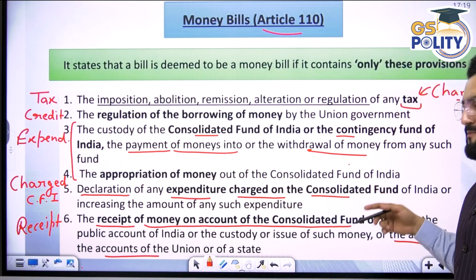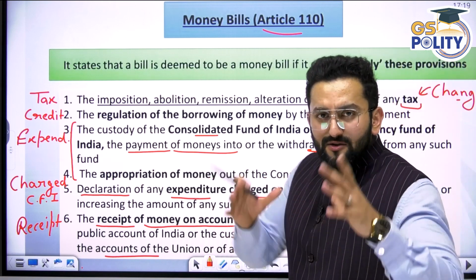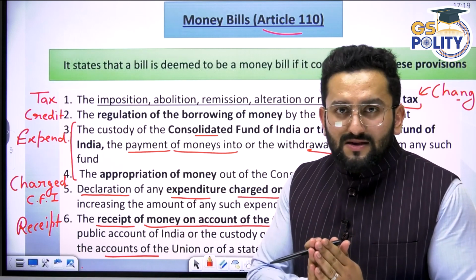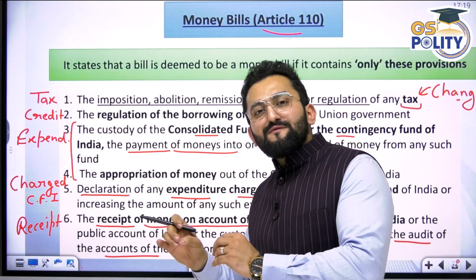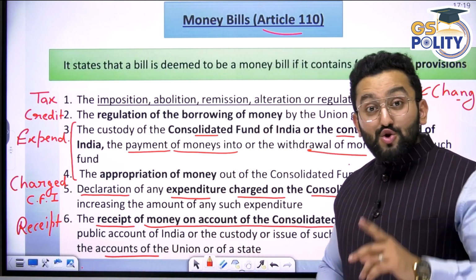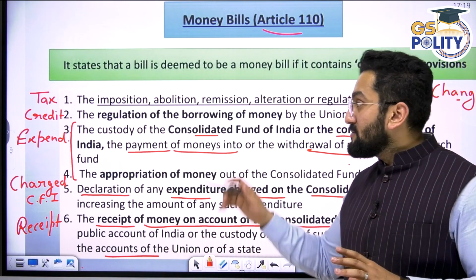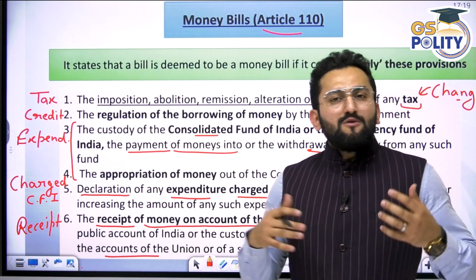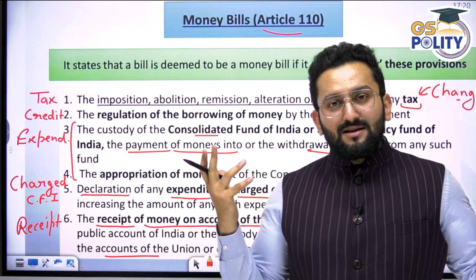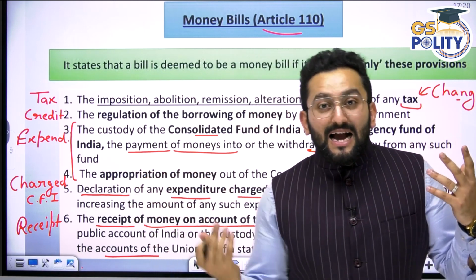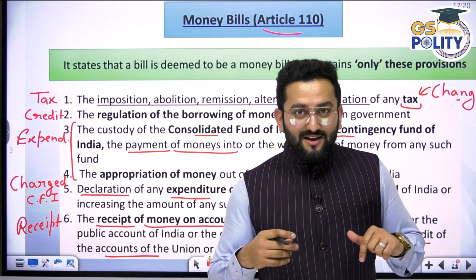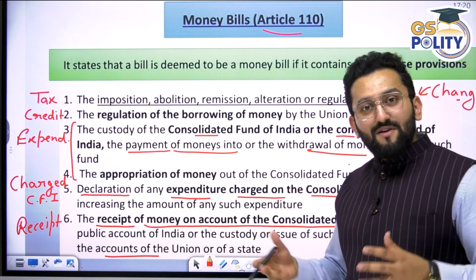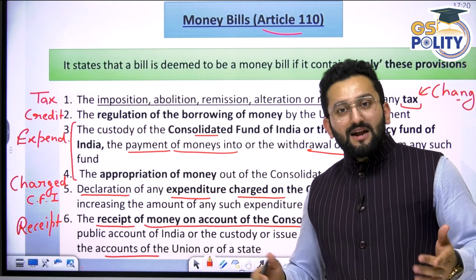Appropriation of money out of the Consolidated Fund. Appropriation means seeking permission of Parliament that we have this expenditure, we are giving you the details as well, allow us to spend this from the Consolidated Fund of India. So when it comes to the Consolidated Fund of India, the largest fund, the government is not totally independent. There's a check and balance mechanism. The executive is accountable to the legislature. You need to get it passed from the legislature. Don't you think it's a good thing? Otherwise, the government can actually do anything. At least there's a check there.